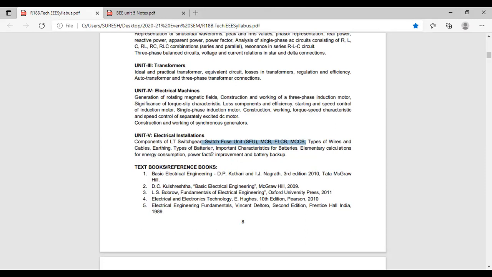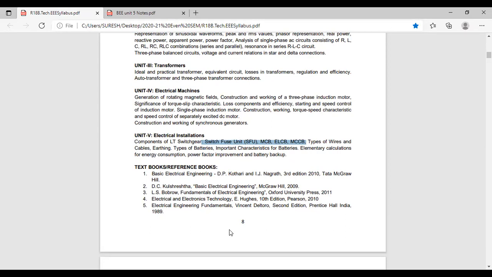And other topic is types of batteries, important characteristics of batteries. You already studied these in chemistry. These 2 topics you have to give presentation. Then I will teach elementary calculation for energy consumption, power factor improvement, and battery backup. Is it clear what is there in the 5th unit? Totally 5 topics. Okay, we'll see one by one. First we'll see MCB. Later we'll see SFU, switch fuse unit. Today we'll see MCB in this class.